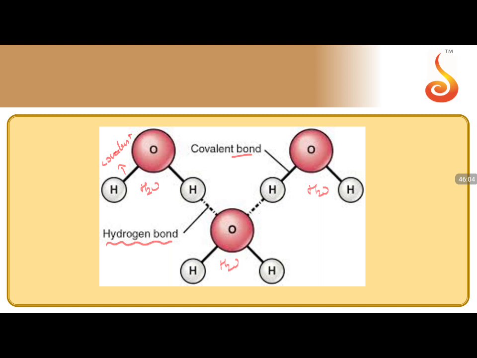We can also have examples like HF and two HF molecules. If you have two HF molecules, between a fluorine and hydrogen we can also say hydrogen bonding. In ammonia also, hydrogen is there and another hydrogen is there. Between a hydrogen and nitrogen also we can have hydrogen bonding. So these are some of the examples where hydrogen bond can exist.